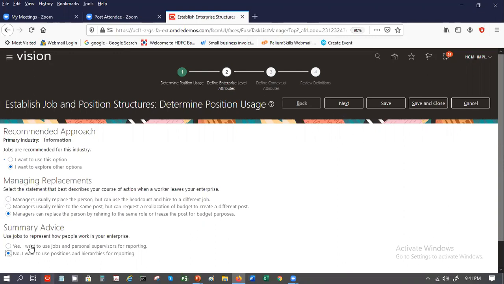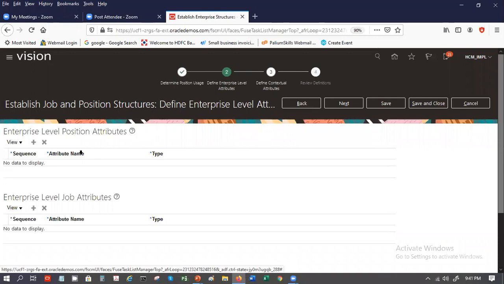So if I now choose that I want to use positions and hierarchies for reporting, then you will say next, and I can define what I need. So this is for position, some additional information, for job, additional information. As per my need, I can define more additional fields here. Initially, all this just leave blank. Don't worry about all this. You will get zapped otherwise.